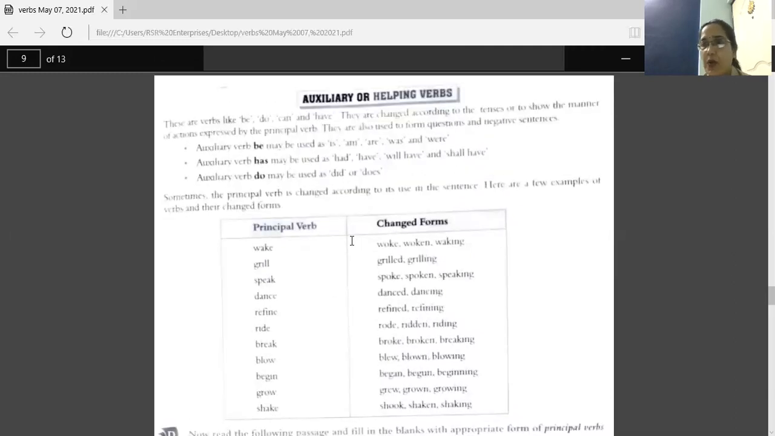Okay, tomorrow we'll be taking different forms of verbs: first form, second form, third form. So that's all for today. I hope all of you have understood all these different kinds of verbs.